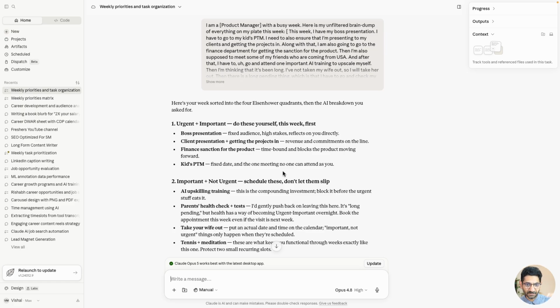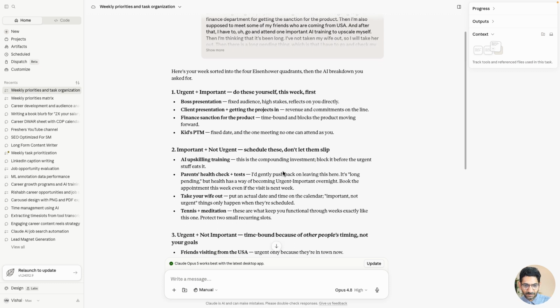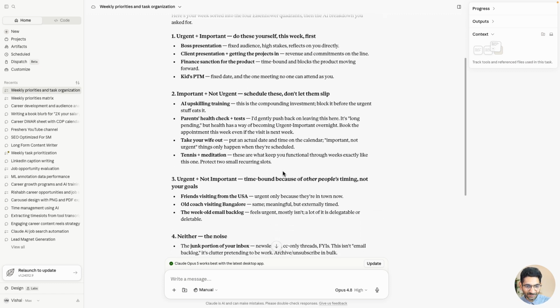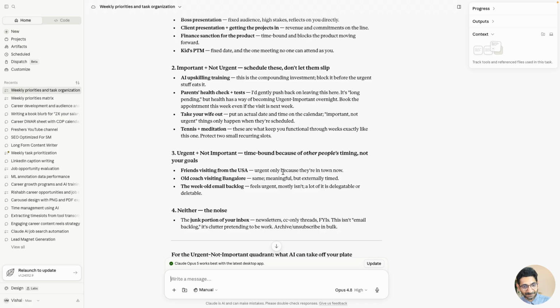Urgent plus important is also categorized. Important plus not urgent is categorized for you. Urgent plus not important, time bound, is also there. Neither, the noise, the junk portion of your inbox, newsletters, CC-only threads for your information. Everything is categorized beautifully now on this screen. And I promise you this has saved you minimum 2 hours, and that 2 hours you can spend in your